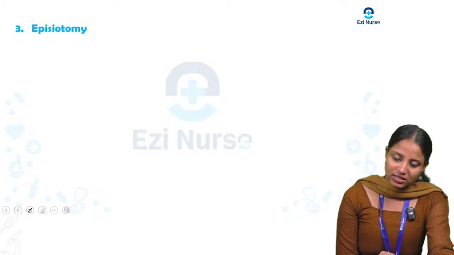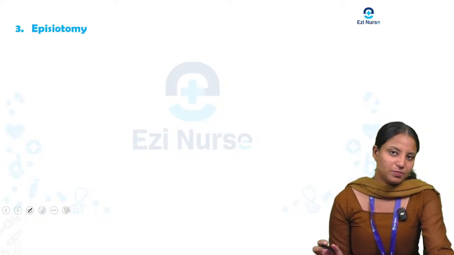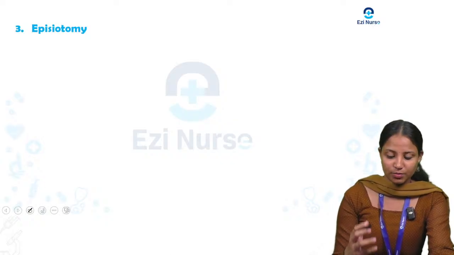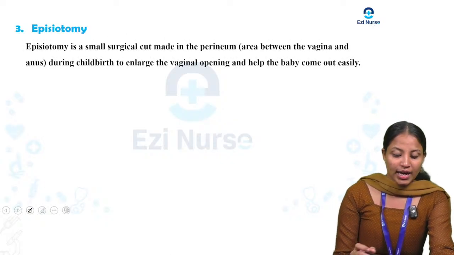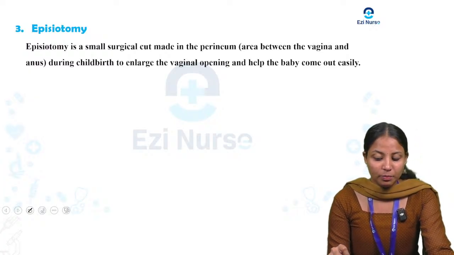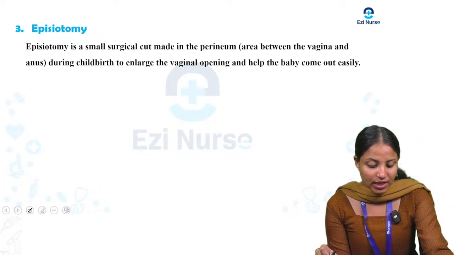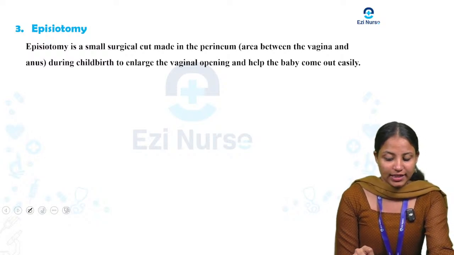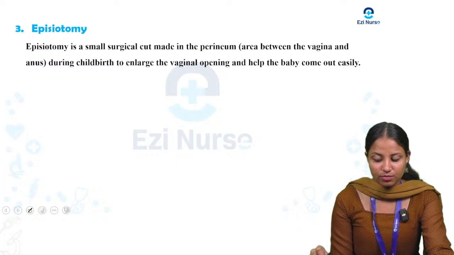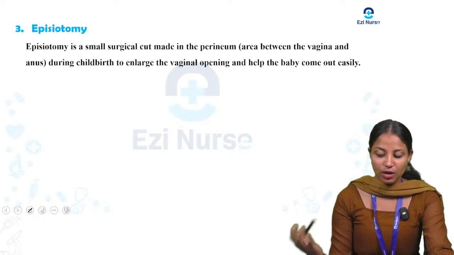Next we are going to the next topic, episiotomy. Episiotomy is a procedure. It is a small surgical cut made in the perineum area between the vagina and the anus during childbirth, to enlarge the vaginal opening and help the baby come out easily.